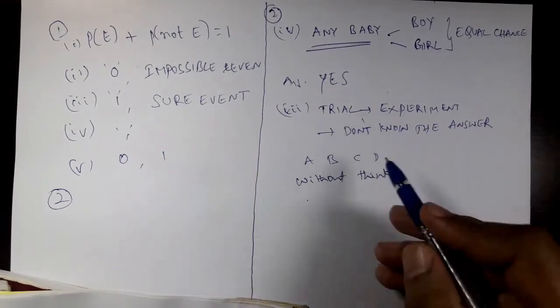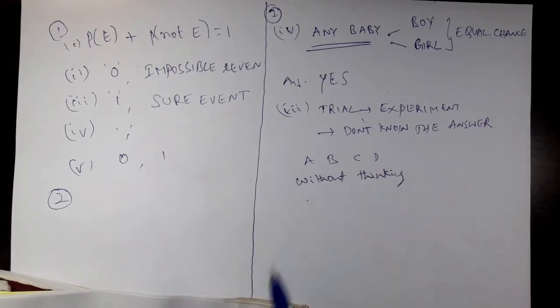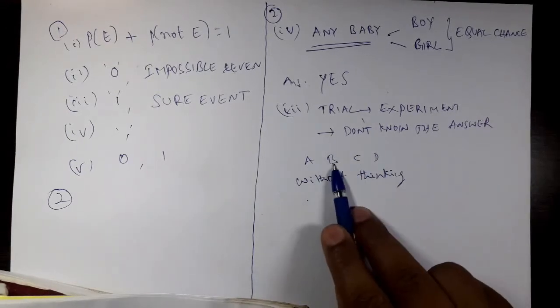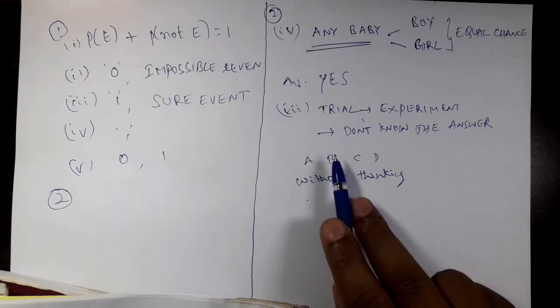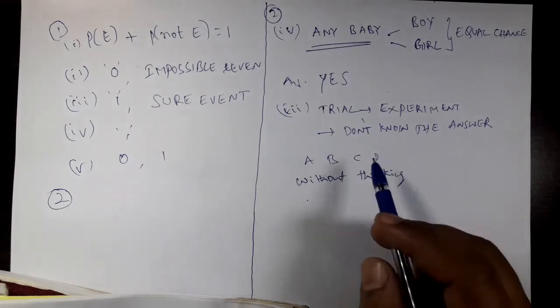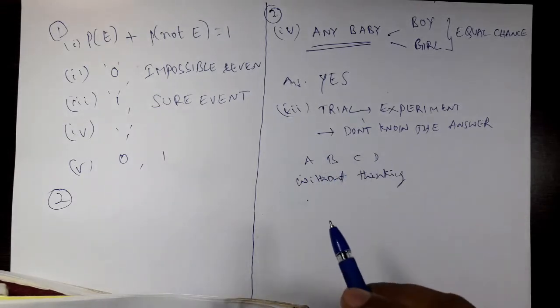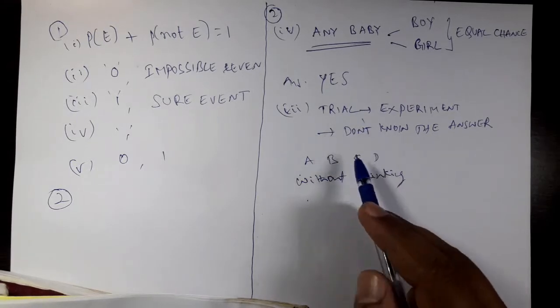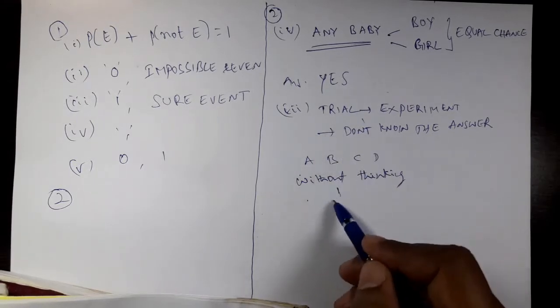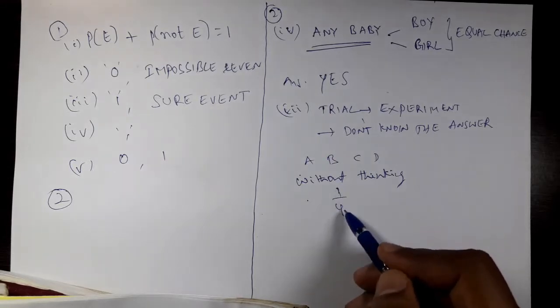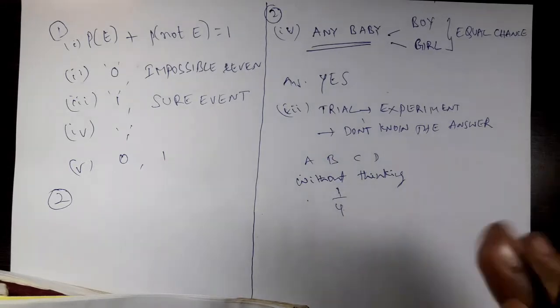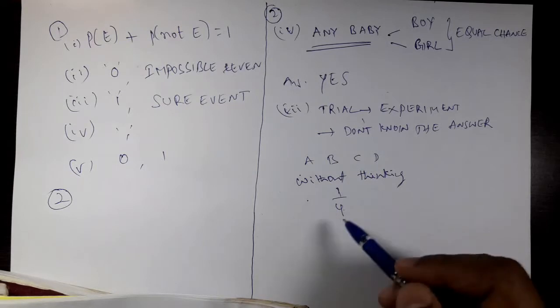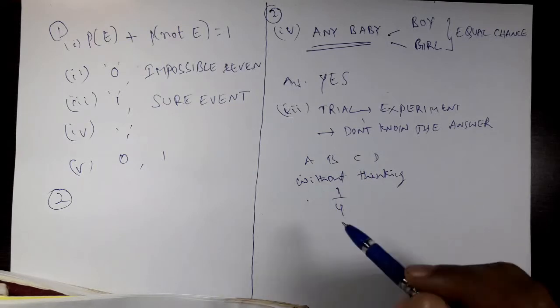Let us say you have marked B. What is the chance that this is correct? Yes, there are four options possible. You have marked one out of those four, right? So what is the chance? 1 out of 4, that is 1 by 4 chance. That is a 25% chance.